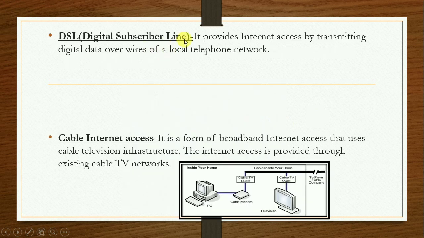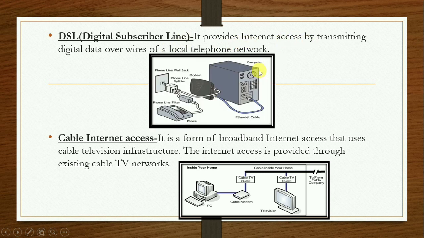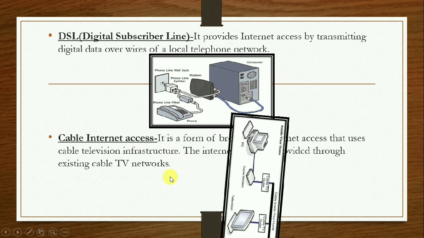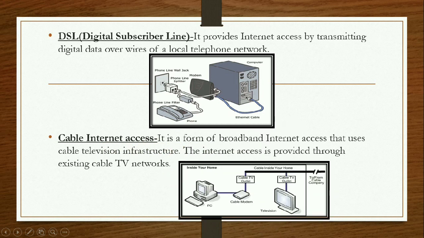DSL, Digital Subscriber Line. Digital here means digital signals. Data travels over the wires in the form of digital signals, in the form of 0 and 1, to provide the internet connection by a local telephone network. In the picture, you can see the CPU is connected to the modem via Ethernet cable. The modem is connected to the phone line splitter, which is connected to the phone line wall, and this is connected to the landline phone.